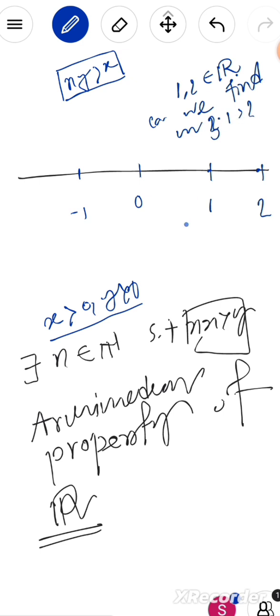So you can feel it. I take natural numbers only for better understanding, and you can take any positive real numbers, obviously. So you can take this number and this number.